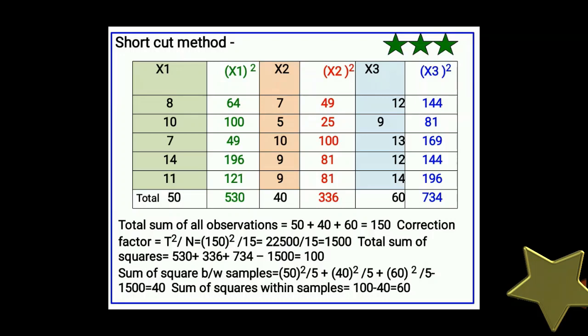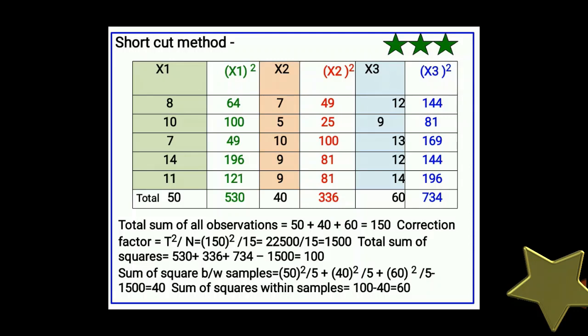For the shortcut method, in this single slide we have just explained the shortcut method. What does the shortcut method say? We just find the total of all observations, which is used for the correction factor. The total of all observations is 150, adding the observations in all 3 groups. The correction factor is T square upon N: 150 square divided by the total number of observations, 15, and we get 1500.